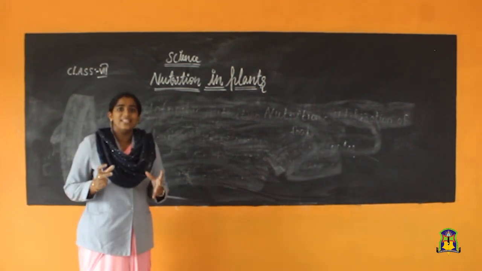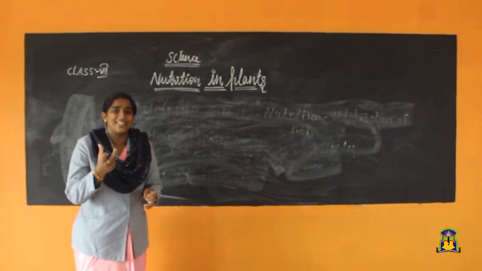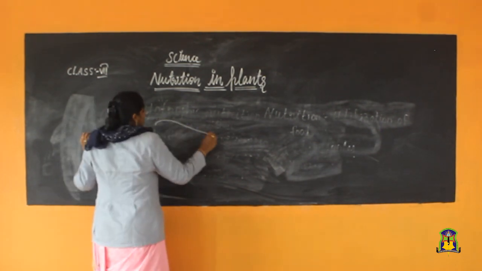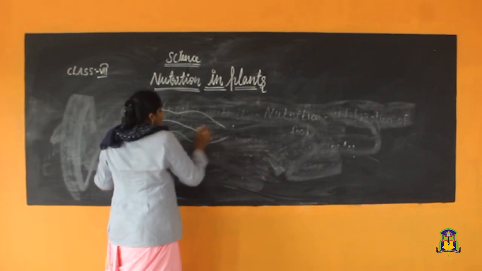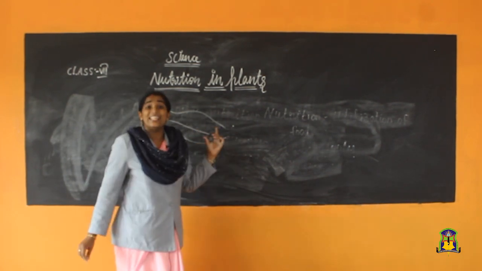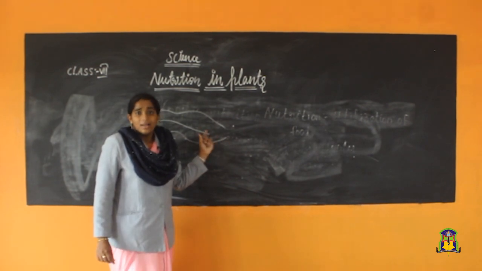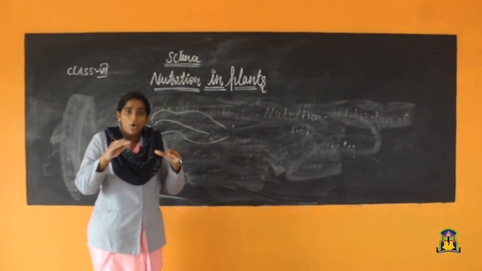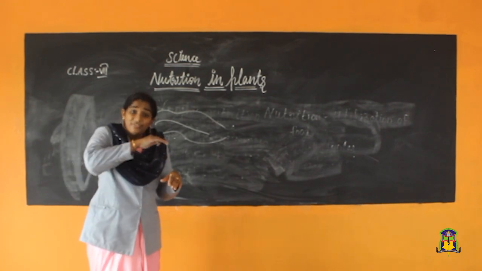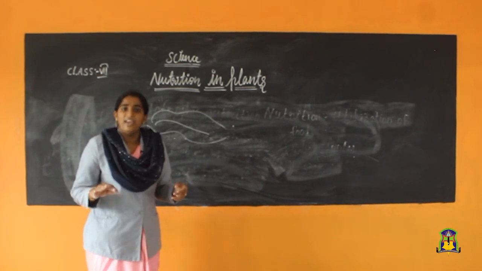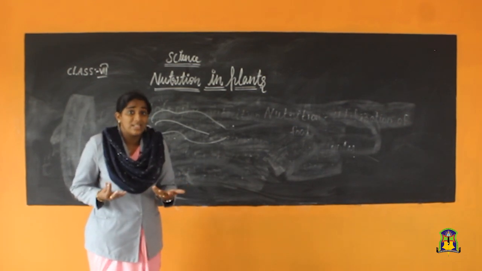Stomata. Stomata are the tiny pores present on the surface of the leaf. Understood? We can draw, this is the leaf. The surface of the leaf, we can't see using only the naked eye, we can see the stomata using a microscope. The stomata pores are present on the surface of the leaf.